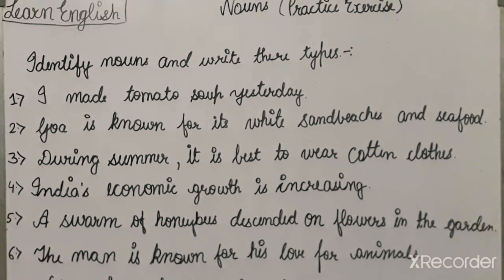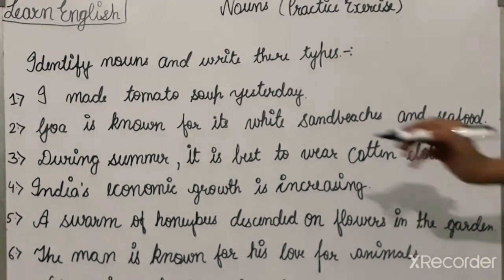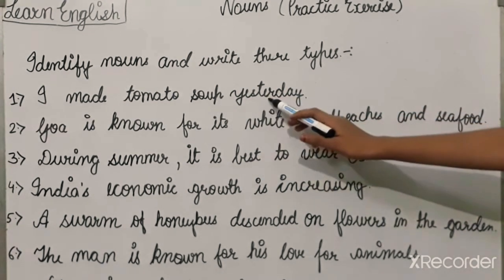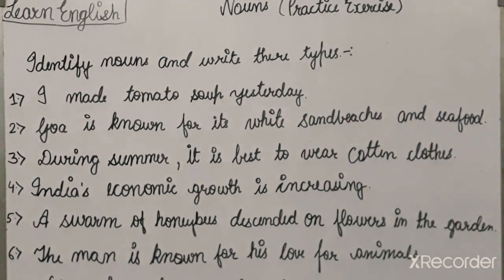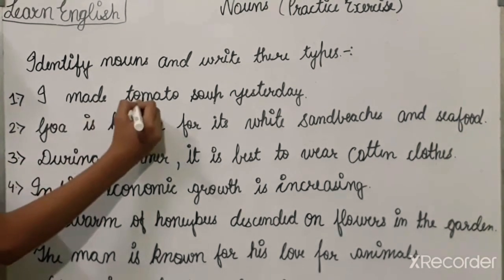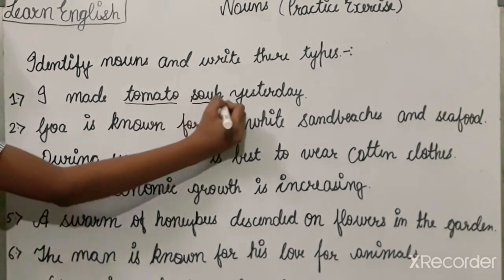So here first question is: I made tomato soup yesterday. Here there are two nouns. So what are the nouns? Two nouns are there, that are tomato and soup.